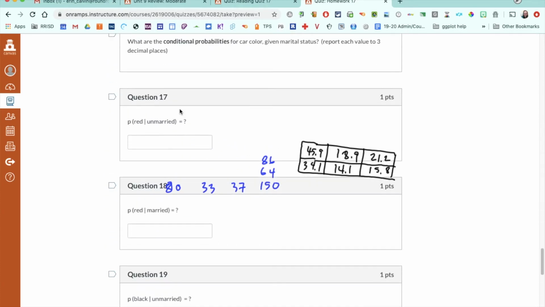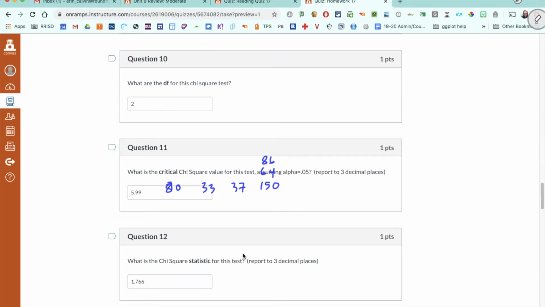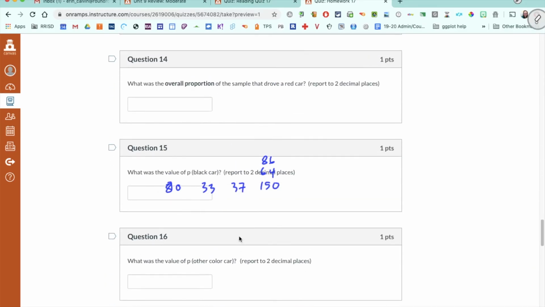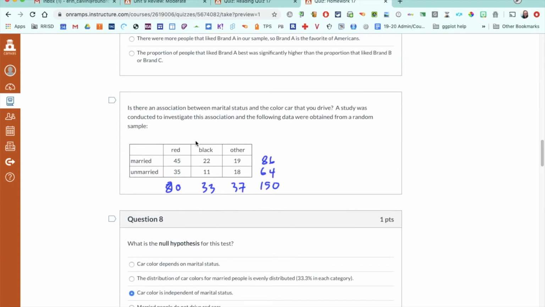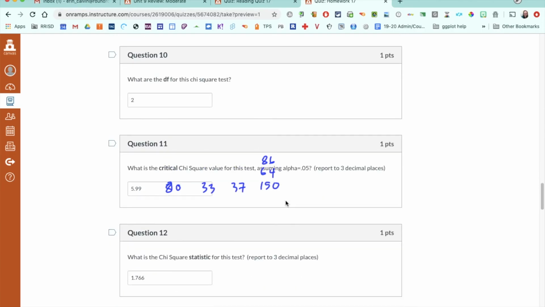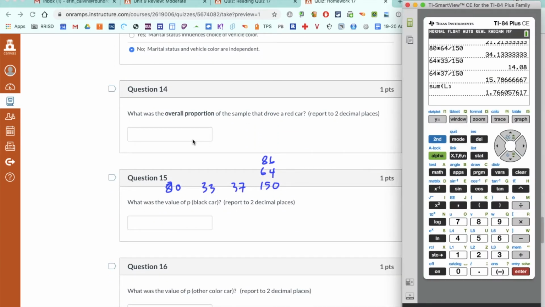These next few questions are asking us to just find some probabilities based on that table. So this first question is saying the overall proportion of the sample that drove a red car. So total we had 80 out of 150 that drove a red car. And we want 2 decimal places. So 0.53 would be that one.